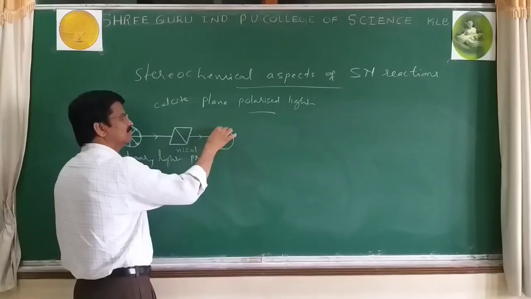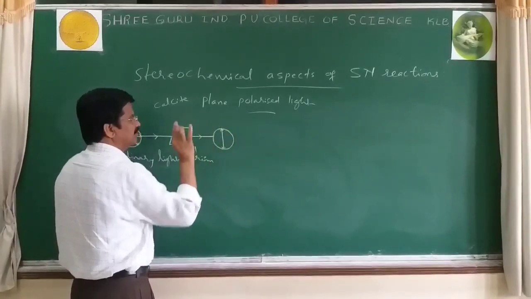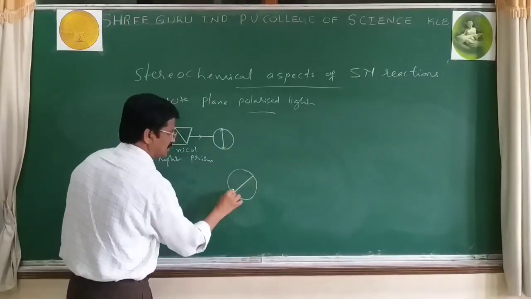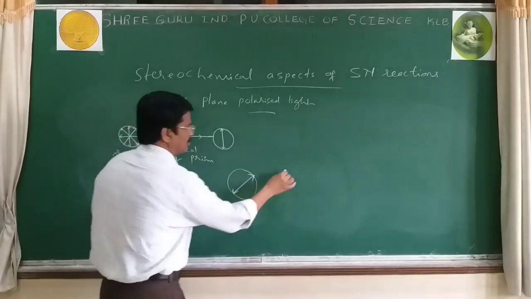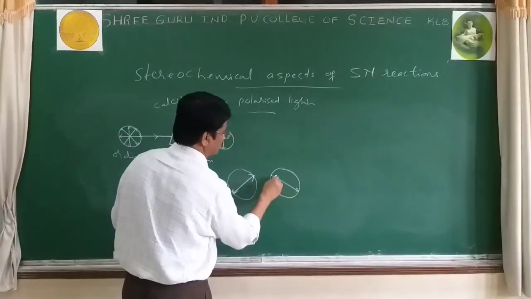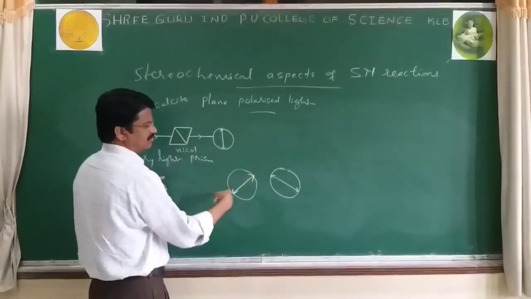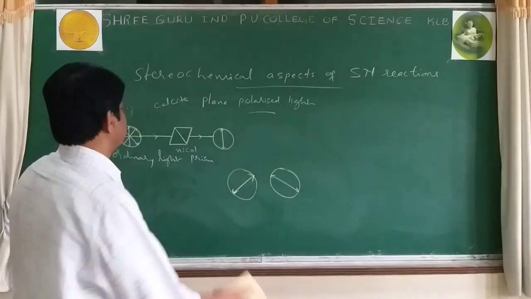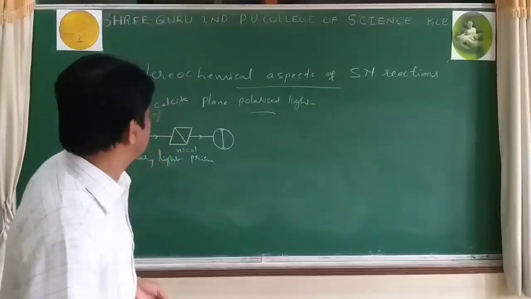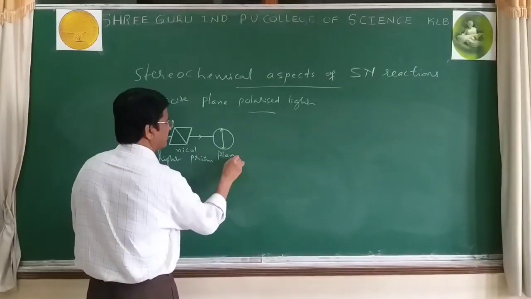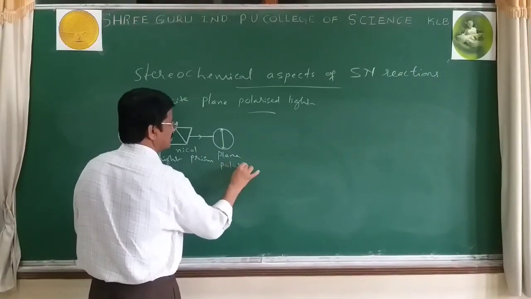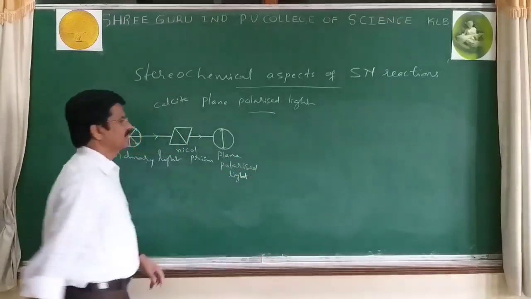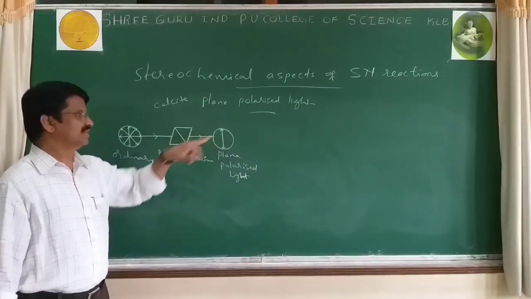The emitted light consists of waves vibrating in a single plane. And this plane of polarized light we can show this type, or this type, or this type, any one. But you have to indicate the single plane ray. Now we can say this one is plane polarized light.